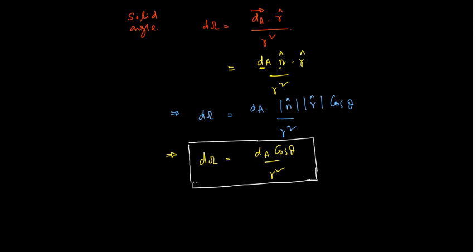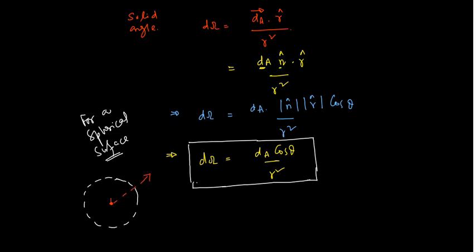If there is a spherical surface, let us consider a spherical surface. This is the sphere, let us say. So for a sphere, all these elemental areas are basically having the direction along the radius, right? Simple thing to understand. If you take an area vector here, what will be the direction? Along the radius, like this, like this. So in this case, theta is basically coming to be 0 degree.